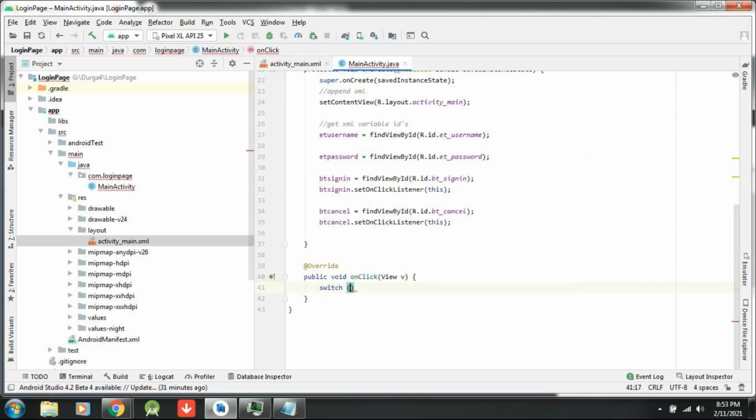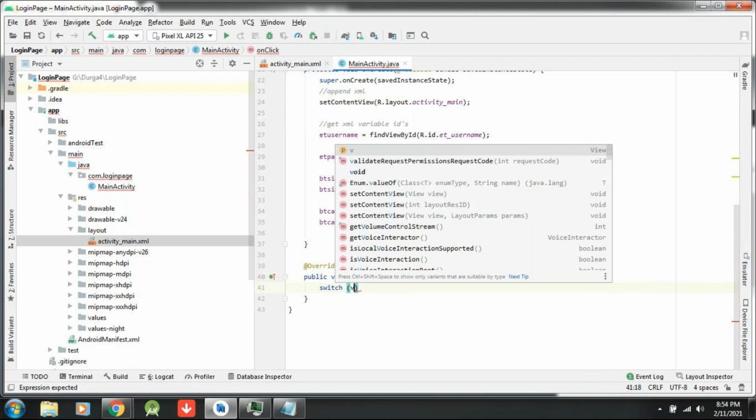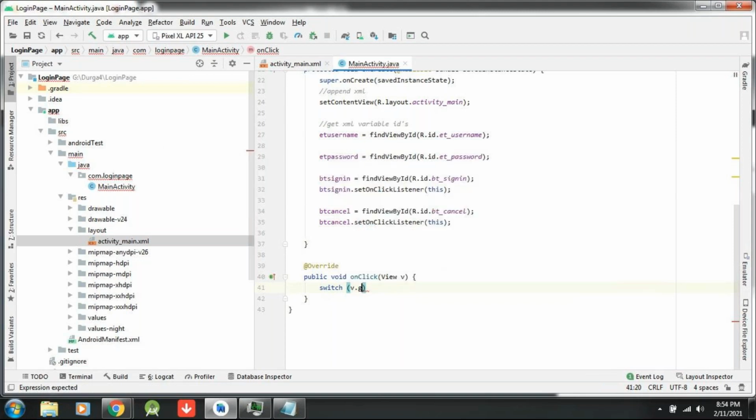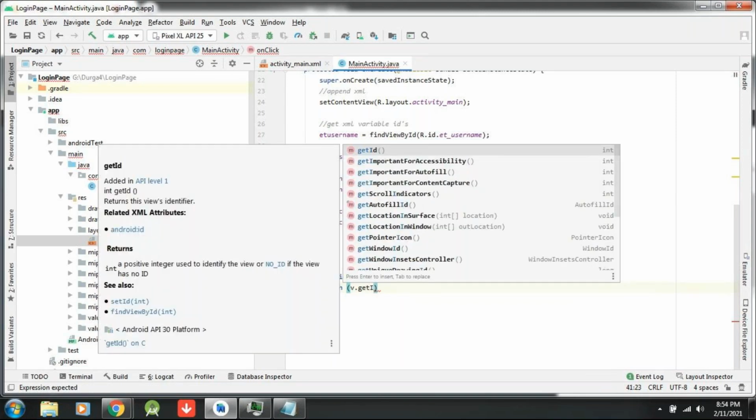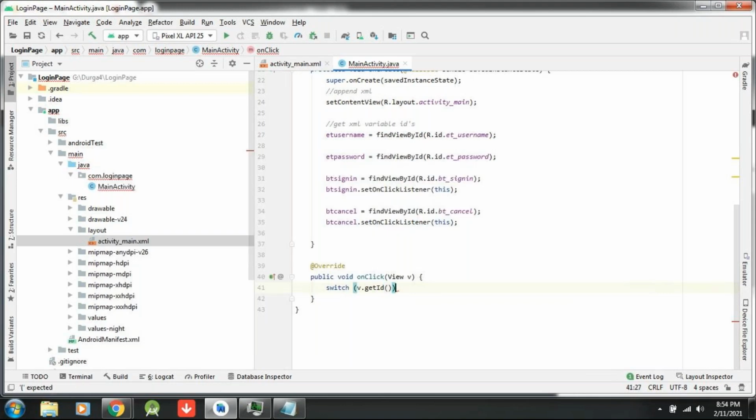Switch. So this switch is asking for a parameter based on what I have to differentiate. Here the onClick method comes with a view, right? A button is a view. Am I correct? So here I write v.getId. What is this getId? When you click on the button, I know the button ID, so I will get the button ID.